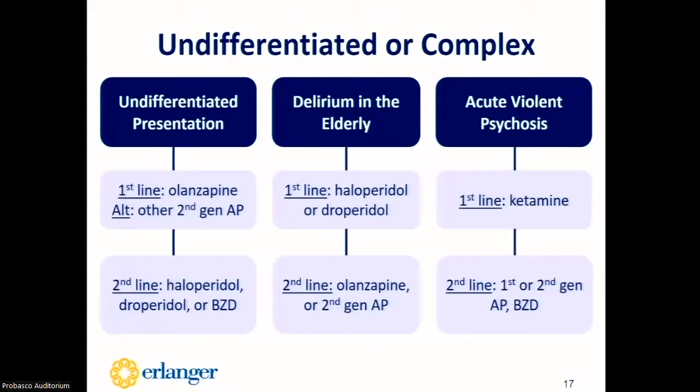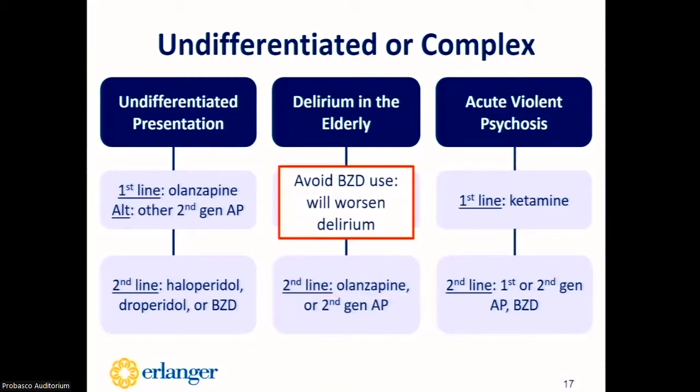So when a patient has an undifferentiated presentation, the first line option is olanzapine or another second generation antipsychotic. The second line options would be haloperidol, droperidol, or a benzodiazepine. So when the patient is elderly and experiencing delirium, haloperidol or droperidol would be the first options, and the second options would be olanzapine or a different second-generation antipsychotic. So it's important to remember to avoid benzos in these patients since it will worsen the delirium.